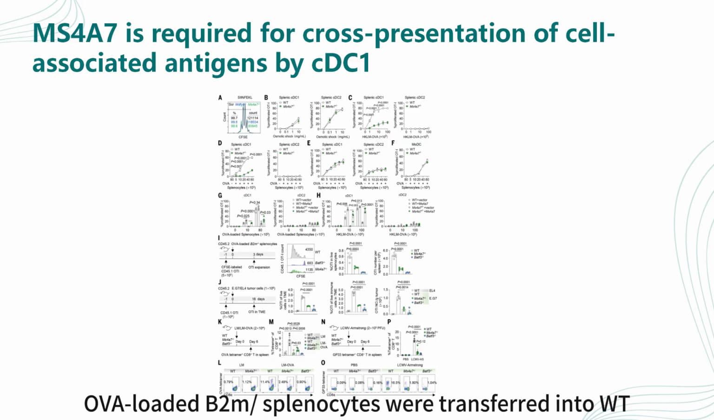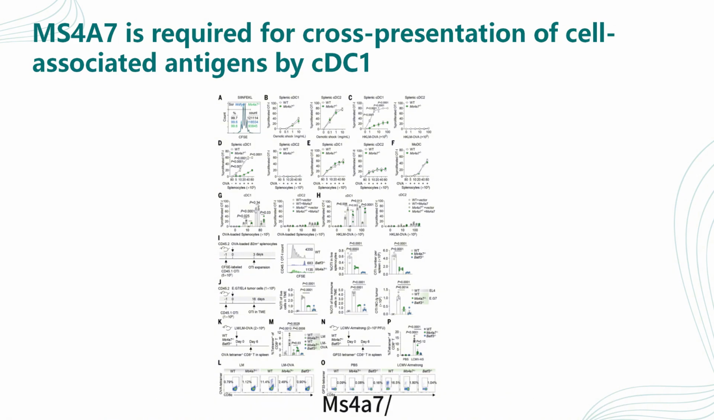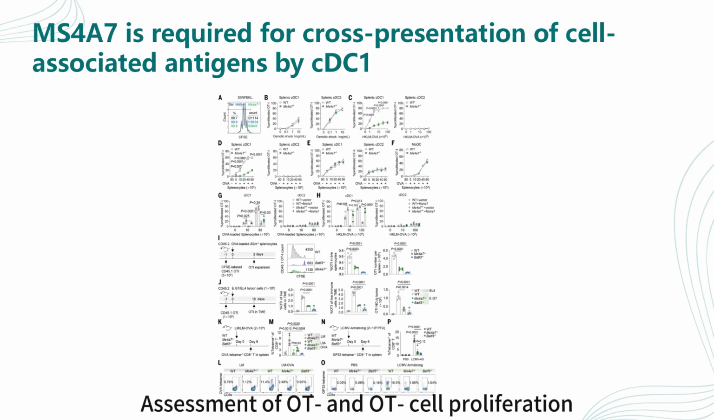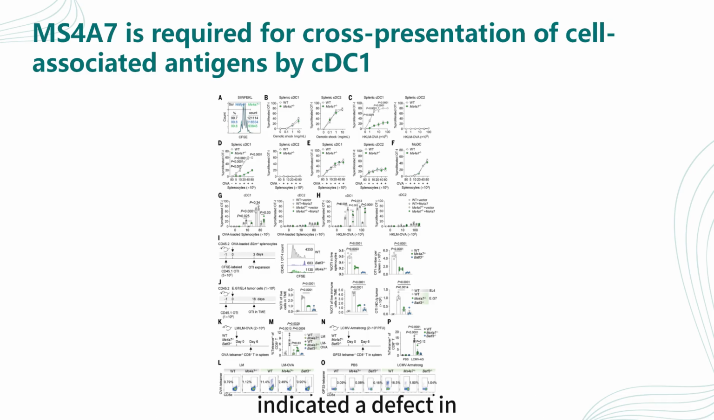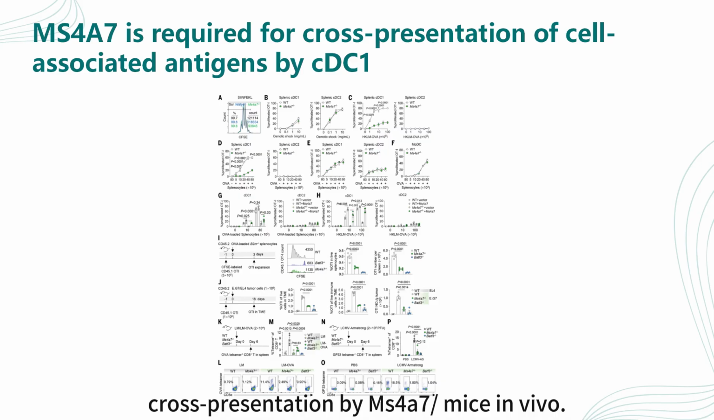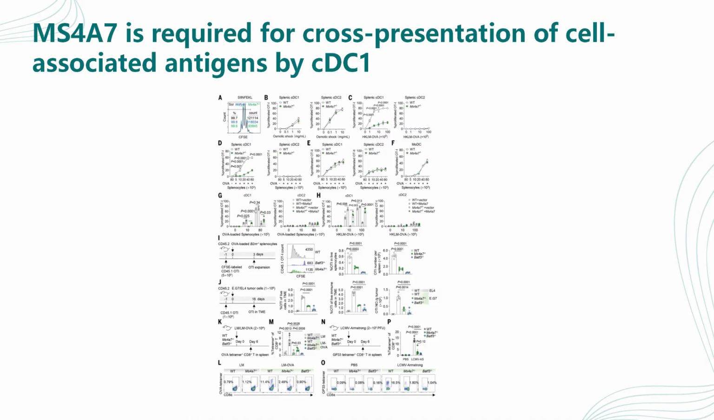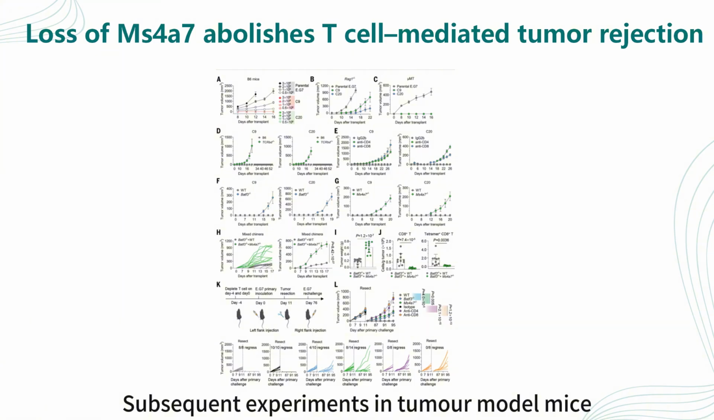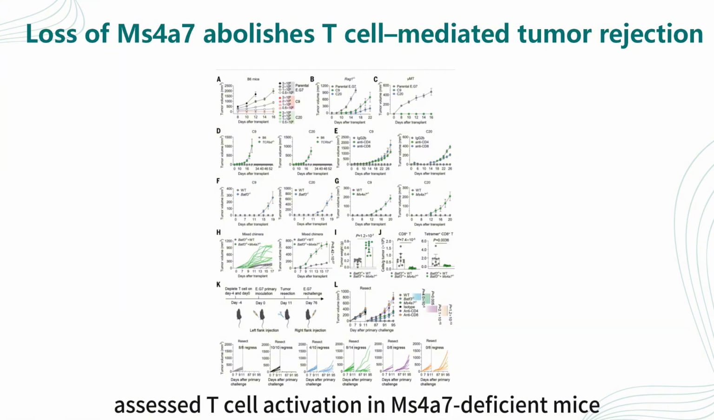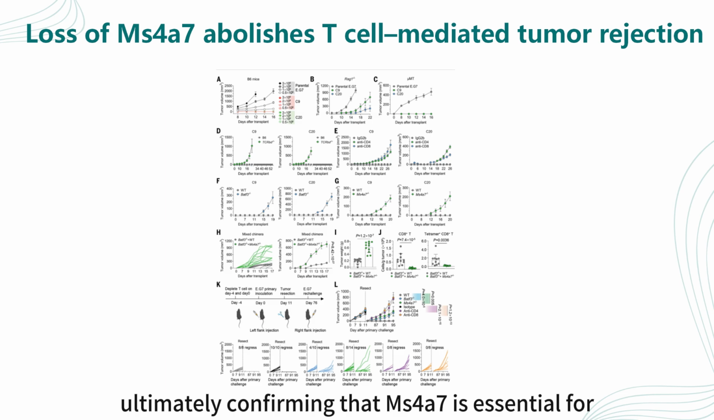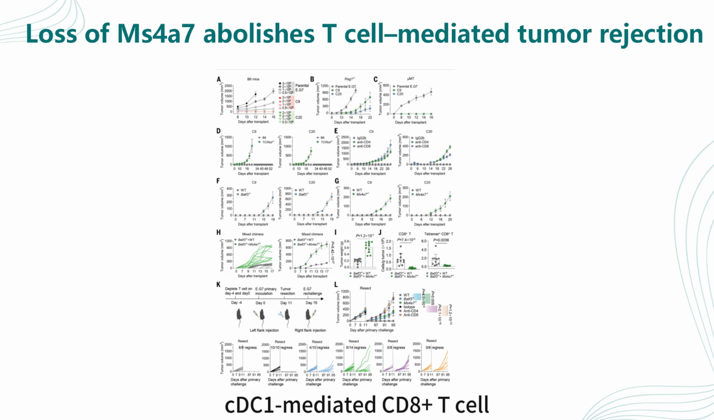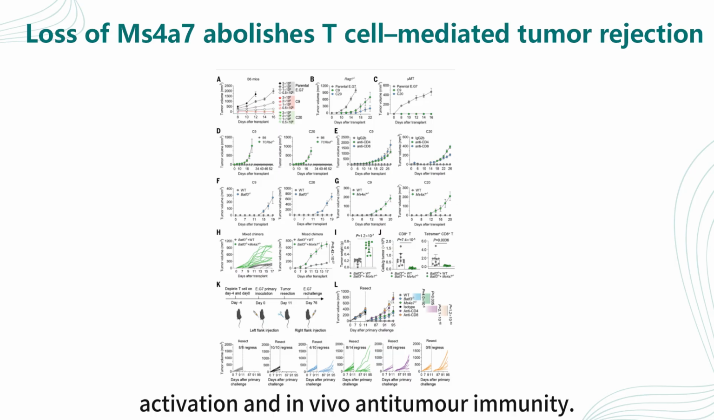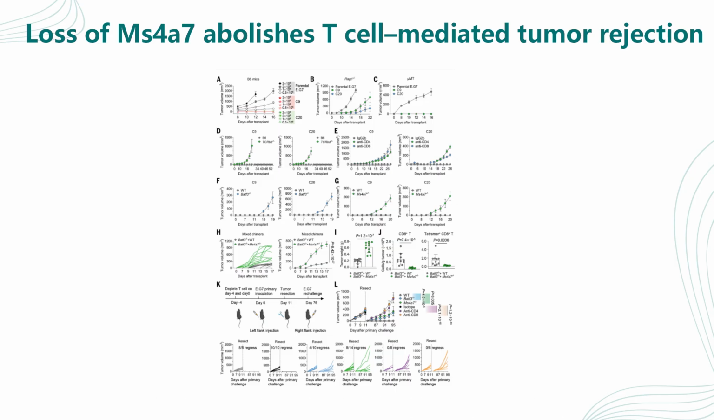Subsequently, overloaded B2M-deficient splenocytes were transferred into WT, Ms4a7-deficient, and BATF3-deficient mice. Assessment of OT-I cell proliferation indicated a defect in cross-presentation in Ms4a7-deficient mice in vivo. Subsequent experiments in tumor model mice assessed T-cell activation in Ms4a7-deficient mice, ultimately confirming that Ms4a7 is essential for cDC1-mediated CD8 plus T-cell activation and in vivo antitumor immunity.